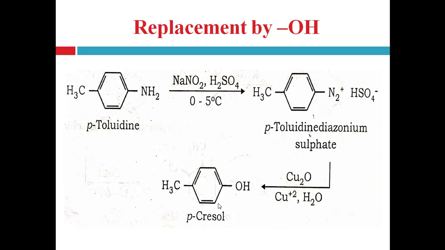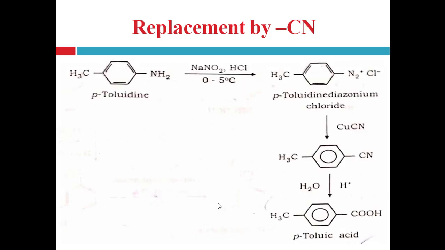This reaction is also important for the conversion. Next, replacement by cyano group or cyanide group. Paratoluidine is converted into paratoluic acid. That means the NH2 group is replaced with COOH, that is carboxylic acid group. The amino group is replaced with a carboxylic acid group.